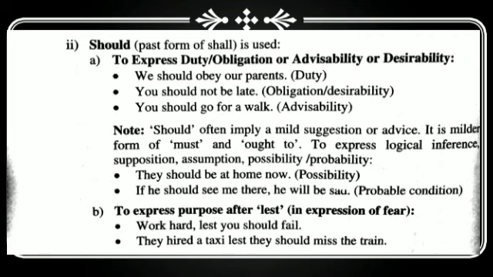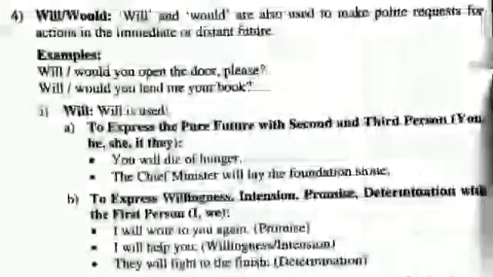Next, if he should see me there, he will be surprised. B. To express purpose after lest in expression of fear. For example, work hard lest you should fail. Next, they hired a taxi lest they should miss the train.